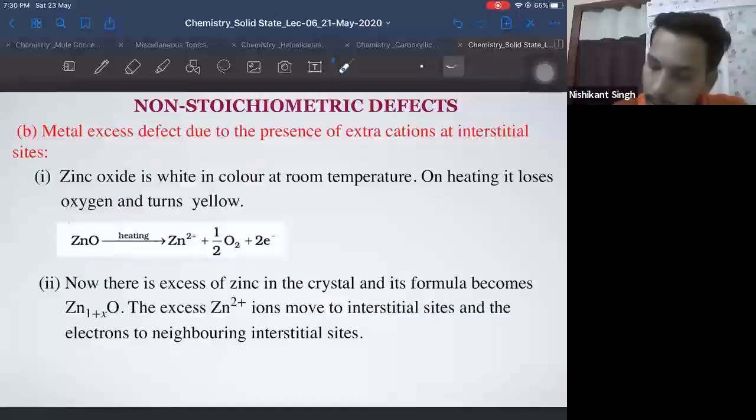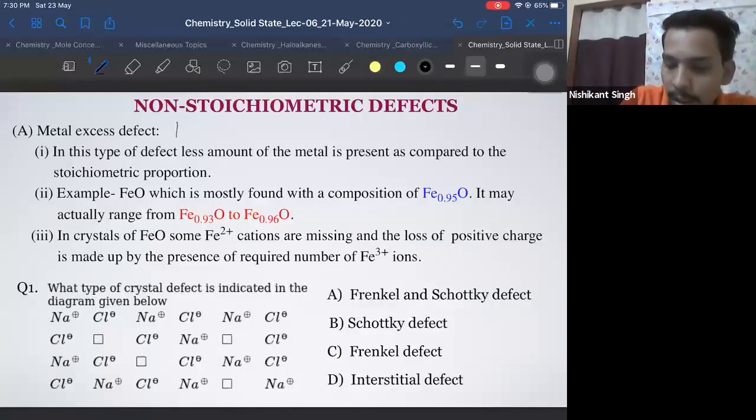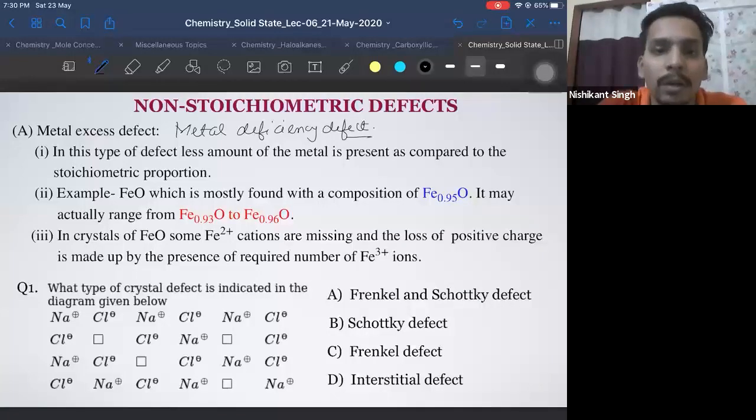Just a correction. This is metal deficiency defect. It is a metal deficiency defect. It is also non-stoichiometric type.